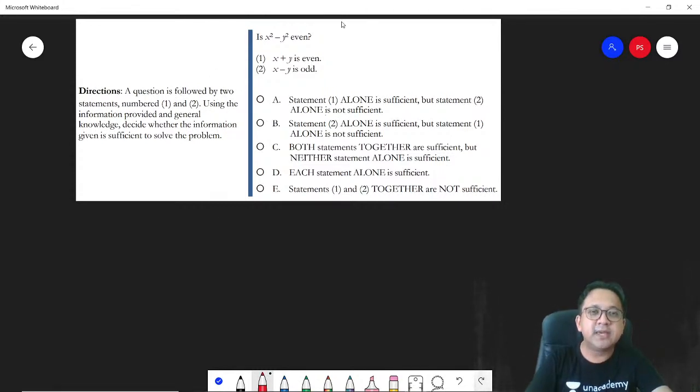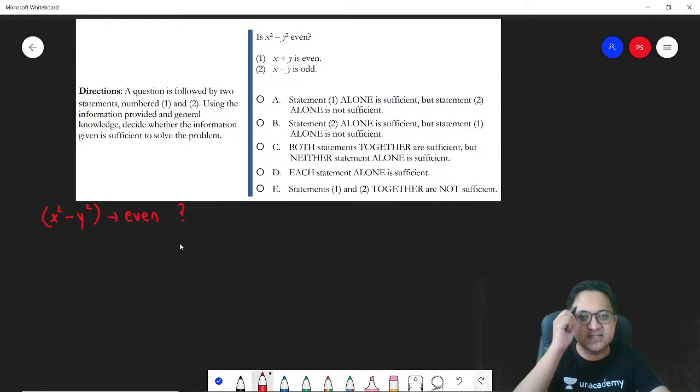So, let's check it. Is x square minus y square even? That's the question. Now, you are going to mark option A if statement 1 alone is sufficient but 2 alone is not sufficient. B, statement 2 alone is sufficient but 1 alone is not sufficient. C, both statements together are sufficient but neither alone is sufficient. D, each statement alone is sufficient, and E, both of them together are not sufficient.